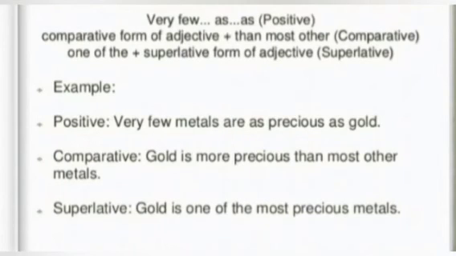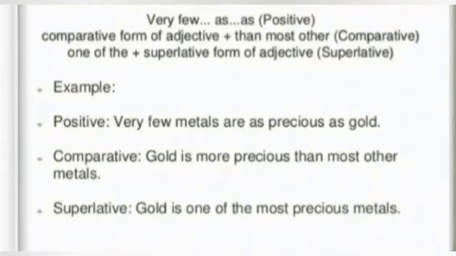most precious metals. "One of the most precious metals" stands for there are a few more metals which are as precious as gold. That means gold is not the apex one. There are a few like gold. Comparative: gold is more precious than most other metals. It cannot be "all other" because a few are there like gold. And positive: very few metals are as precious as gold.